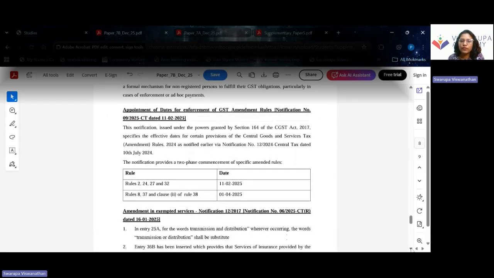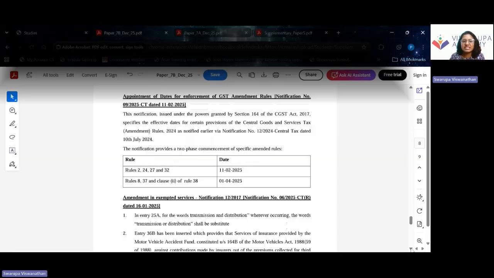Appointment of dates for enforcement of GST amendment rules. This is also important: in the case of rules 2, 24, 27 and 32, the date is 11/2/25, and with respect to rules 8, 37 and 38 clause 2, the effective date is 1/4/2025.